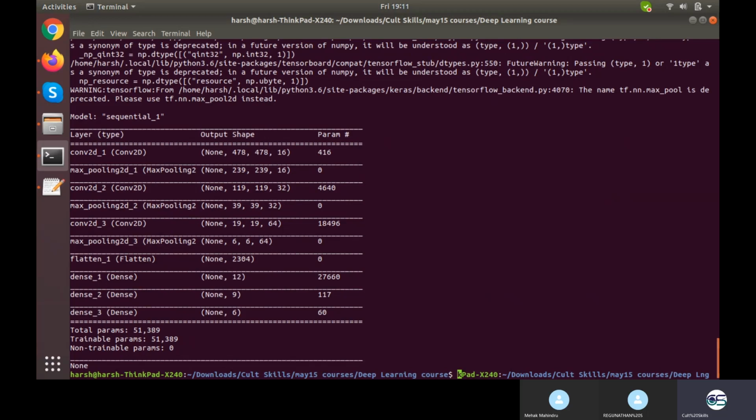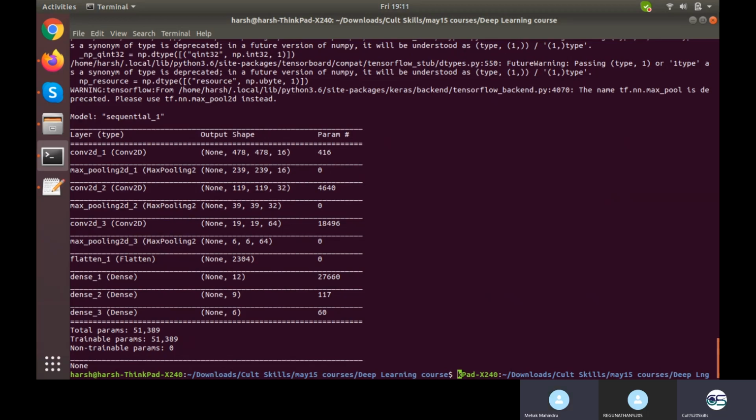Or even not 1000. So take 1000 by 1000 and 3 pairs of convolution pooling, convolution pooling, convolution pooling. This is what you need to do. And at last, flatten that, dense, dense, and output. This is what you need to do.